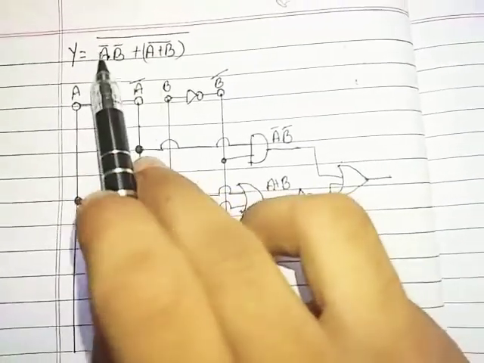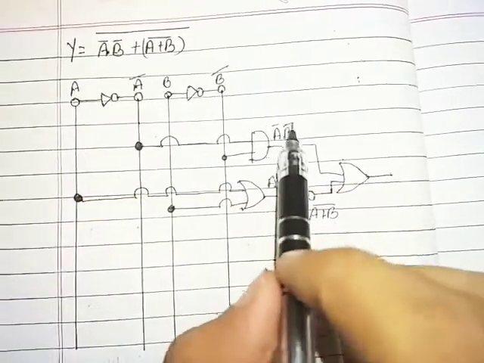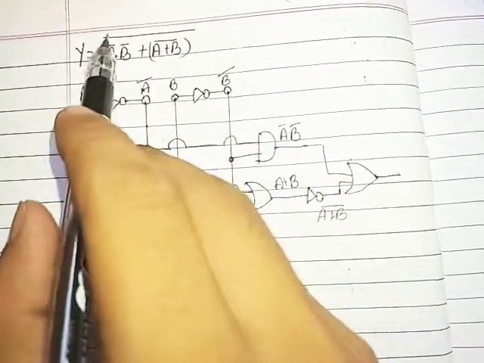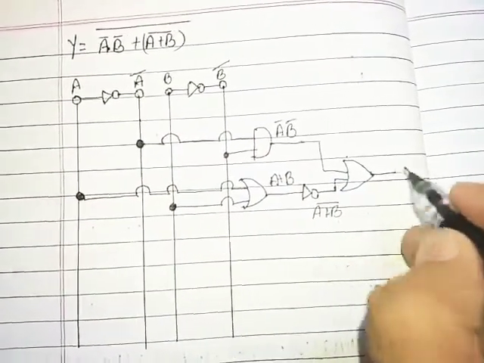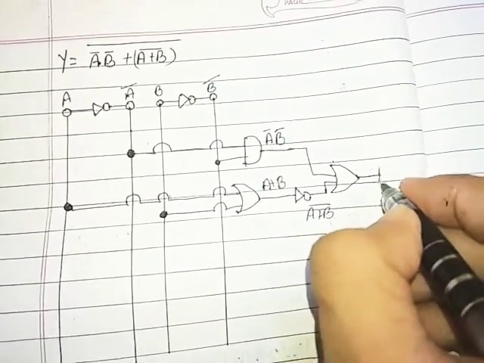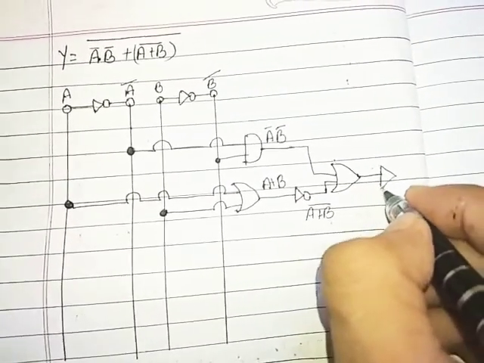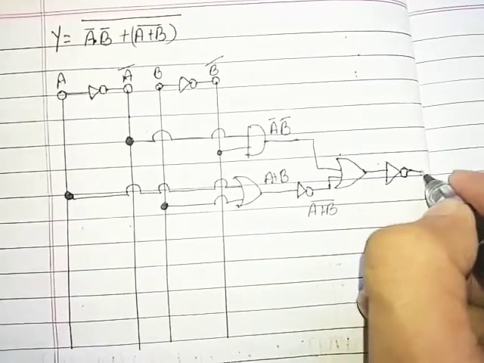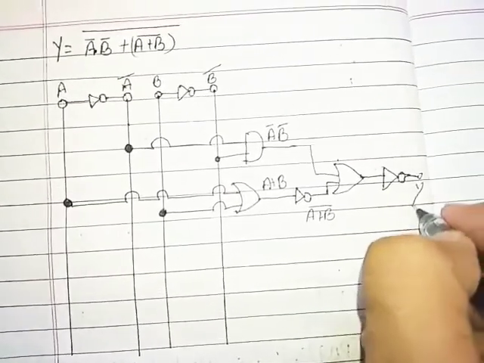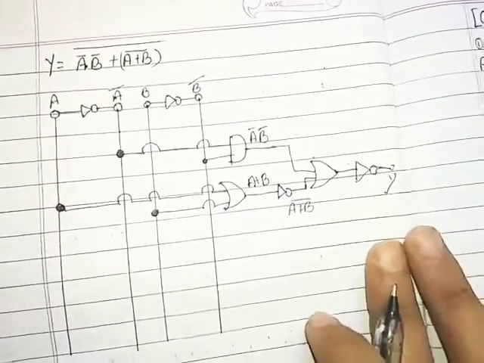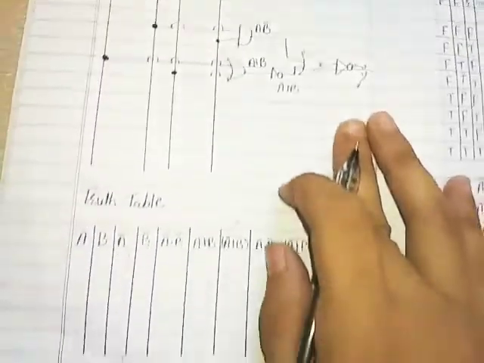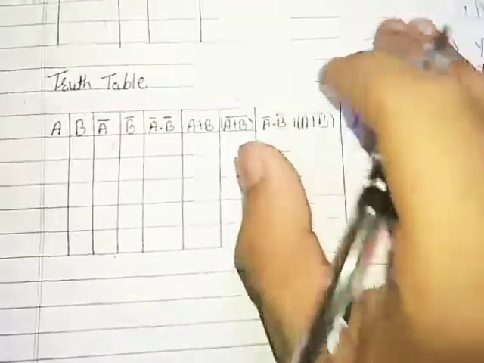So we will get a bar dot b bar plus (a plus b) whole bar, and we require the whole bar of this, so we will pass this through a NOT gate. And we will get the output terminal Y. In this manner you can construct the logic diagram. So let's move to the truth table.